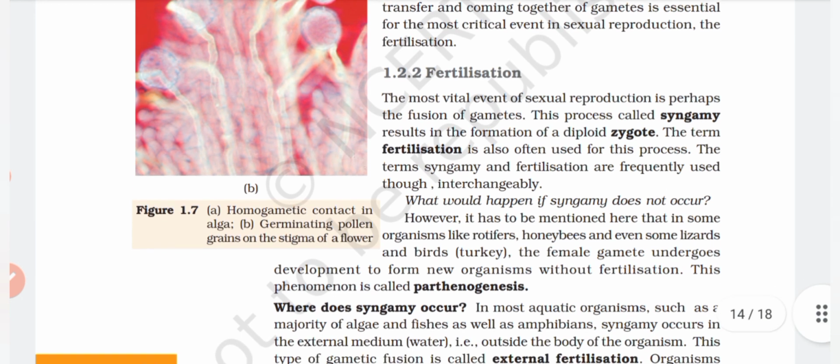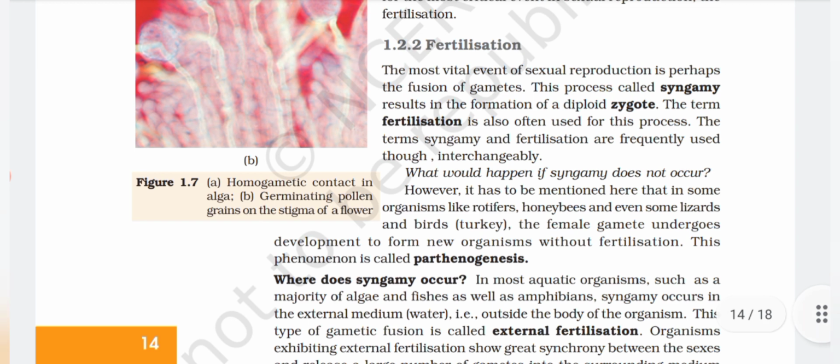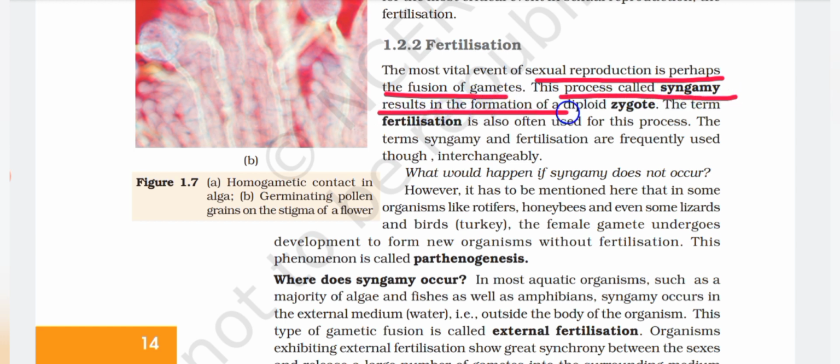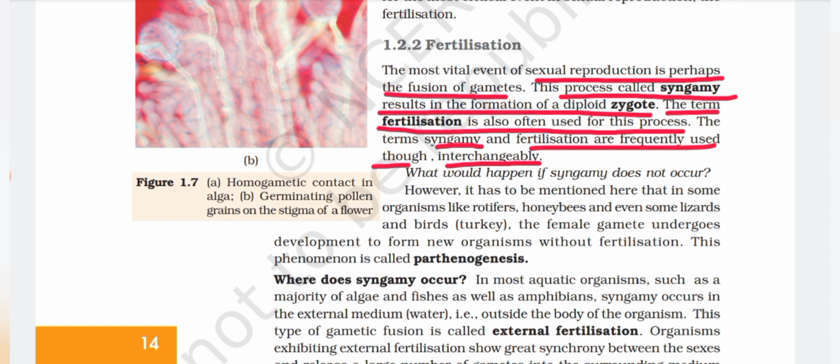1.2.2 Fertilization. The most vital event of sexual reproduction is perhaps the fusion of gametes. This process is called syngamy, and results in the formation of diploid zygote. The term fertilization is also often used for this process. The terms syngamy and fertilization are frequently used, though interchangeably. What would happen if syngamy does not occur?